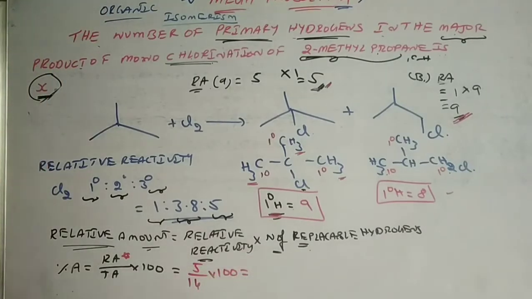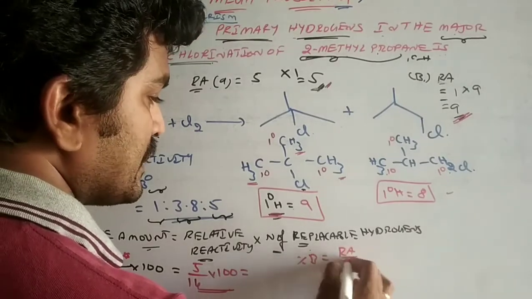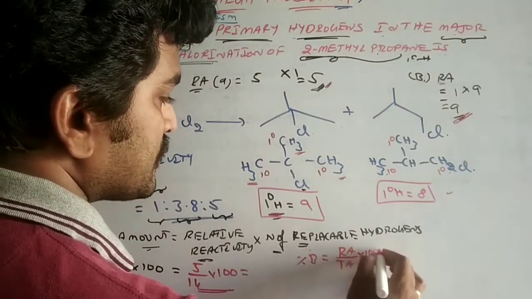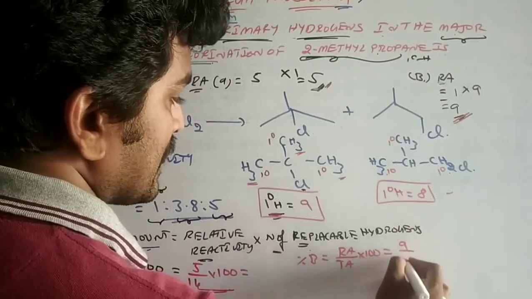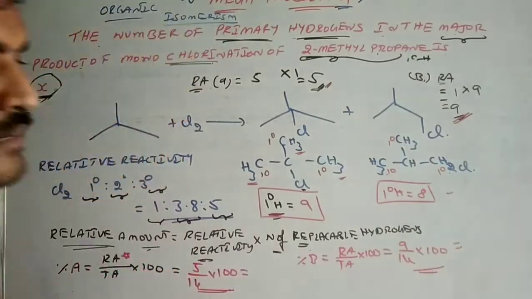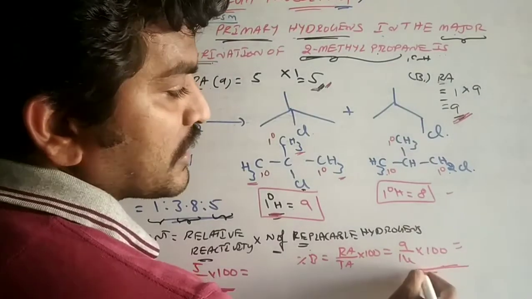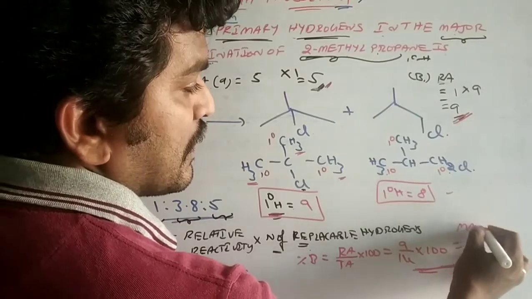This is A. And percentage of B equals relative amount by total amount into 100, this is 9 by 14 into 100. So which will be the maximum value?